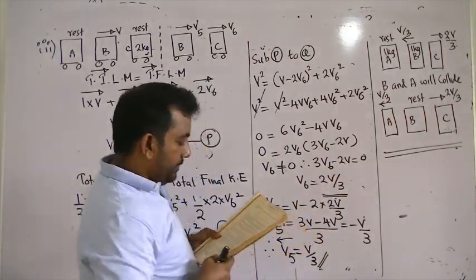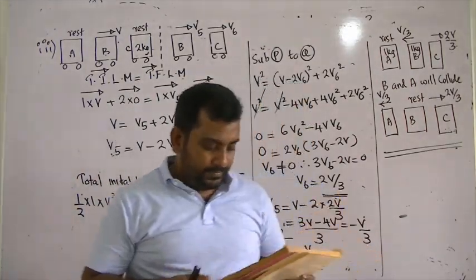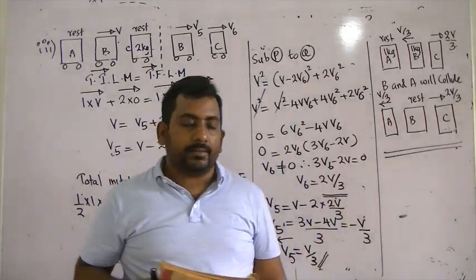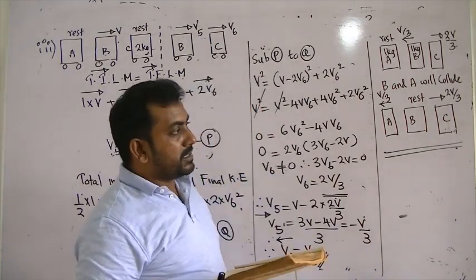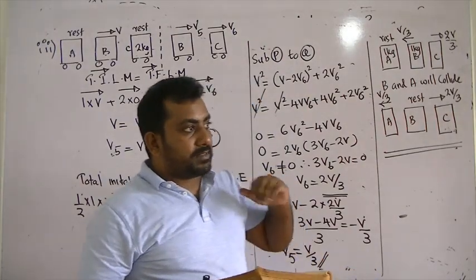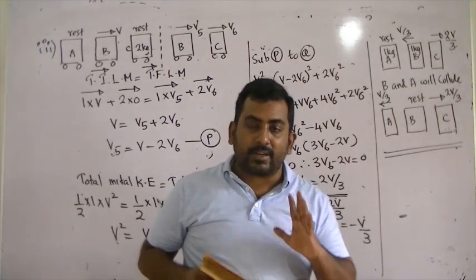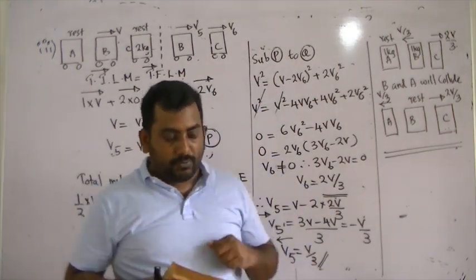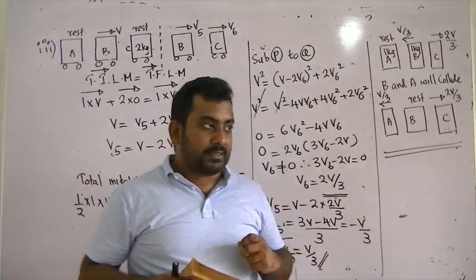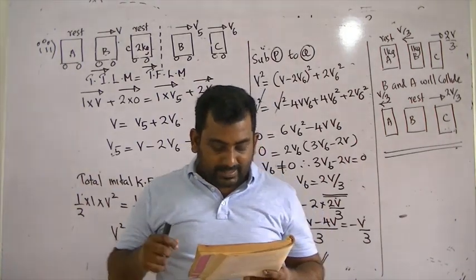In a collision, the impulsive forces generated are much larger than the friction force. Therefore, we can ignore the friction force and apply the conservation laws.